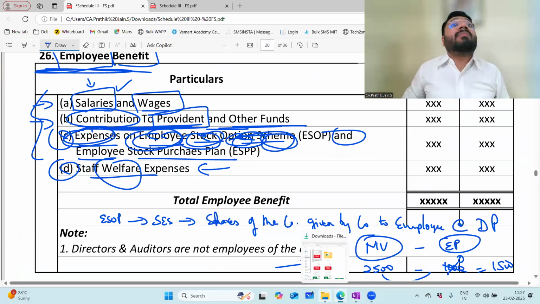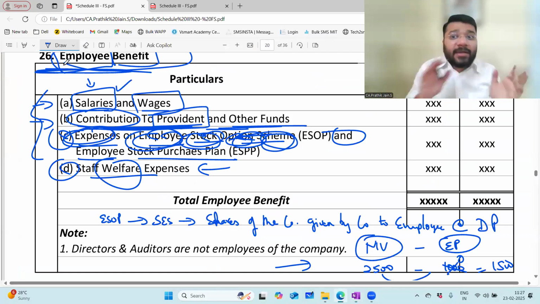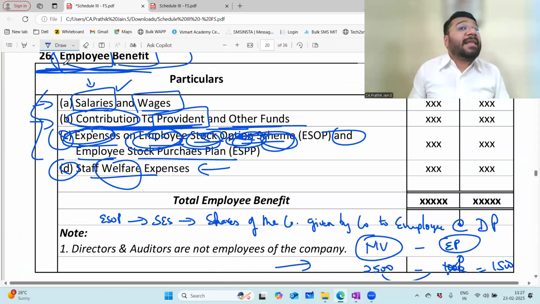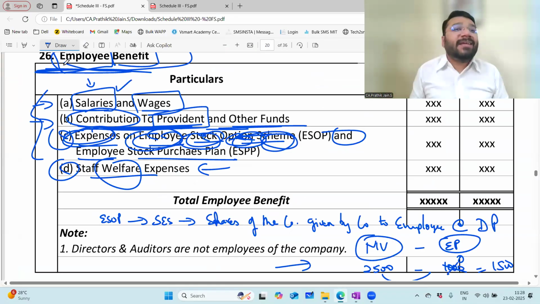Because these are not the normal employees, these are extraordinary people. I cannot mix the extraordinary people with the general category people. I need to show directors' salary separately. Where? Under other expenses. Director salary and director sitting fees will be shown as a separate item, in your other expenses. I will not mingle them under employee benefit.